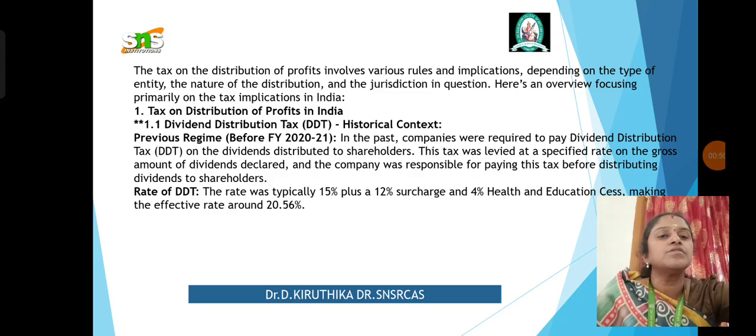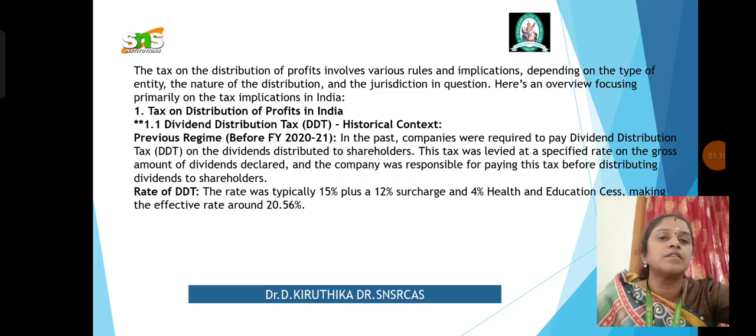So tax on distribution of profits involves various rules and implications depending on the type of the entity, the nature of the distribution and the jurisdiction in question. So here's an overview focusing primarily on the tax implications in India. First one, the tax on distribution of profits in India: Dividend Distribution Tax. We have to understand the historical concept so that we will have a clear picture on the distribution of the profits in India.